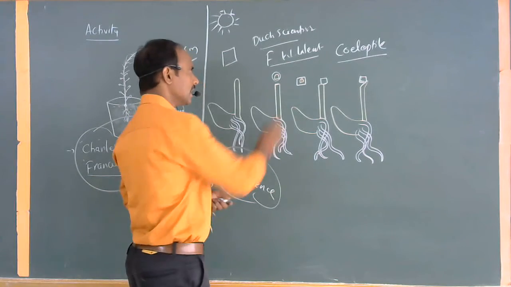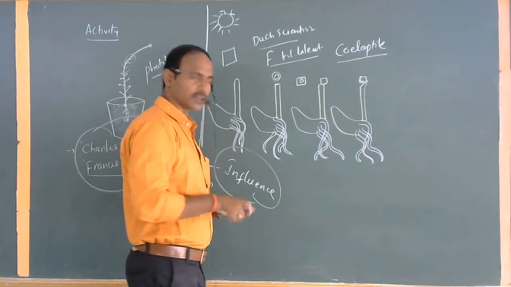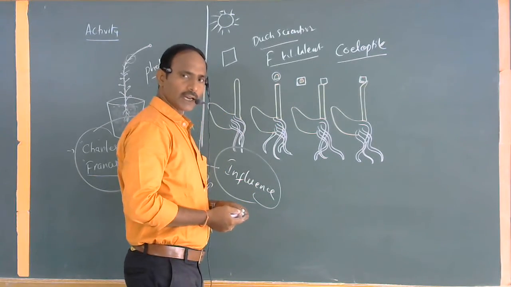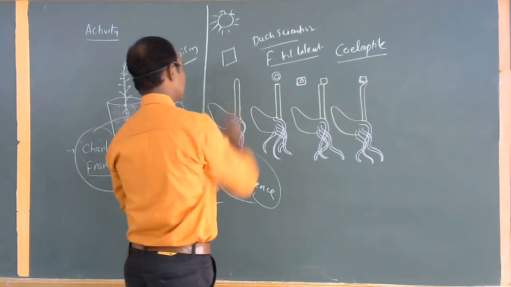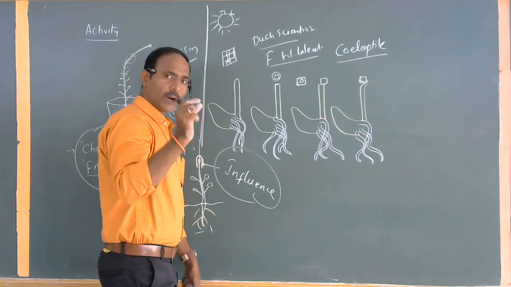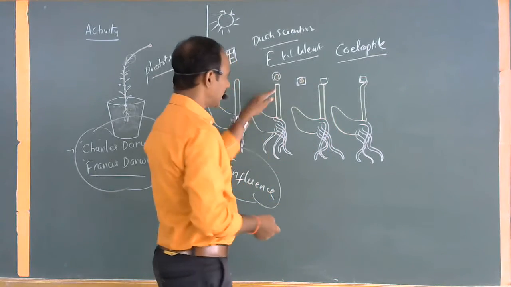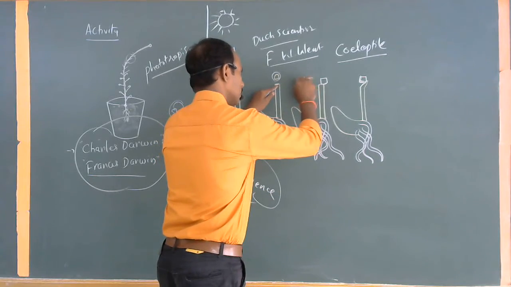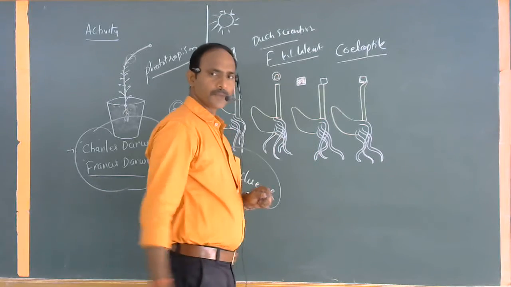Within a few hours, the terminal part, commonly called the decapitated part, has some kind of hormone that is completely absorbed by the agar block. The agar block is cut into several pieces. One piece of the agar block is kept on the decapitated region, and the agar block is separated into small bits.